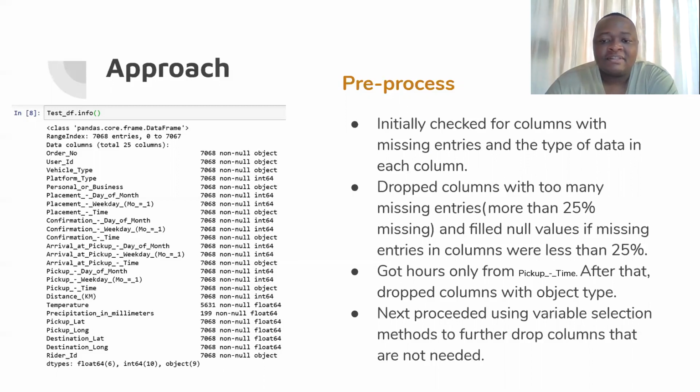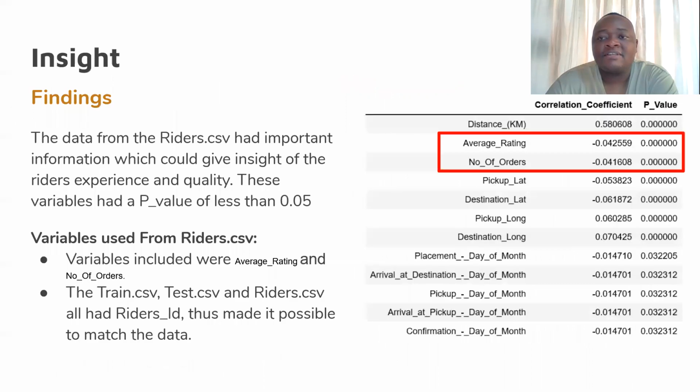Then the next thing, I proceeded into using variable selection methods to further drop columns, or features, or variables that are not needed and that would not have impacted our model that well. And one thing that I found interesting was the data coming from the riders CSV, such as average ratings and number of orders, as you can see in this red box here.